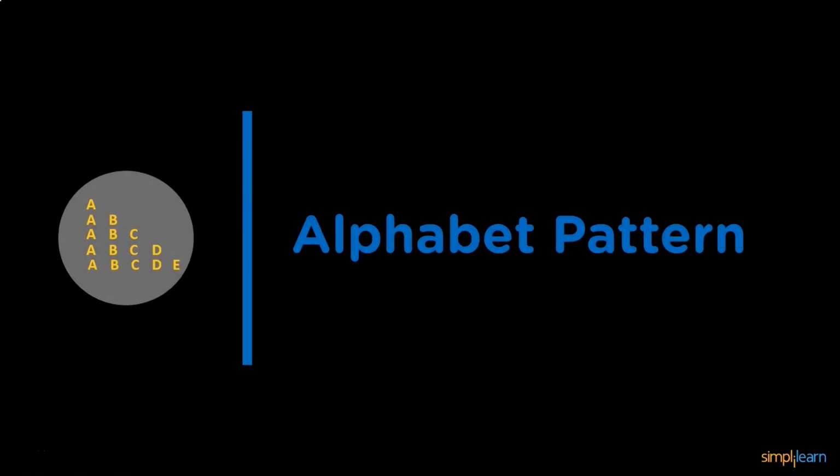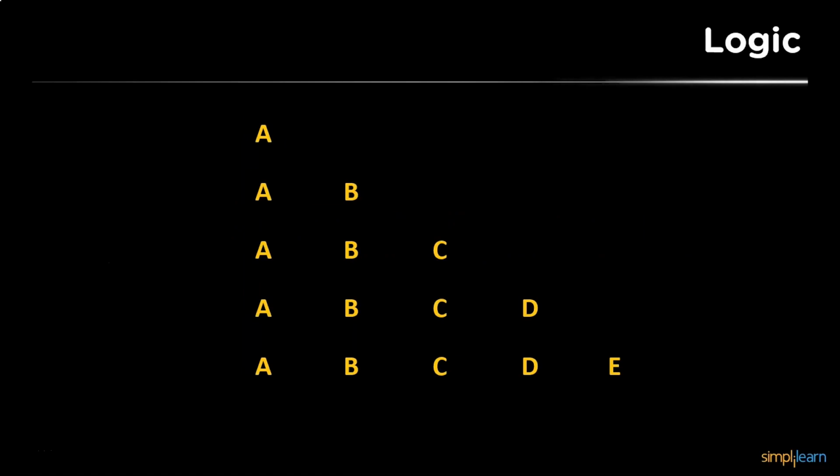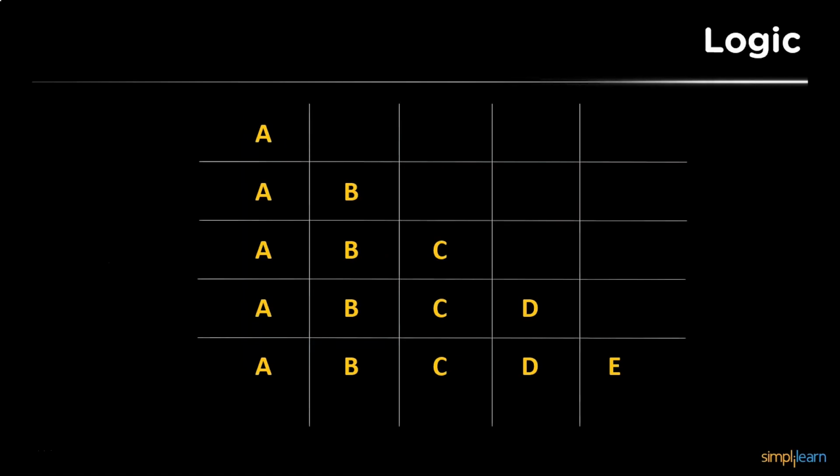Now moving ahead, we have our next pattern. So here, the next pattern is completely similar to the first one, which is the right angled triangle pattern, but here instead of numbers or stars we will be using alphabets. So for alphabets we will be using the ASCII values in the program. Let us check out that program soon. Now first let's understand the logic. The logic is also completely similar to the right angled triangle which we followed for stars and numbers. Now let's check out the program.